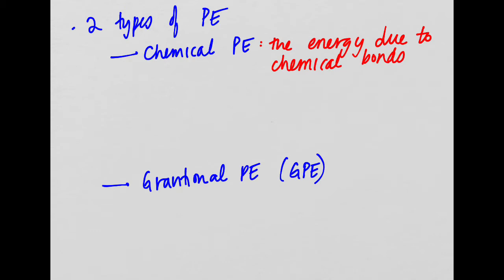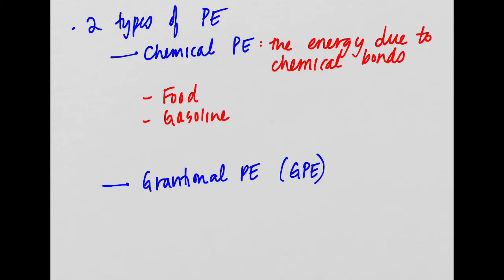All right, so the definition of our first one, chemical energy, is the energy due to chemical bonds. So some examples of things that have chemical potential energy are food that we eat and gasoline that we put in our car. These are both, in their own way, containing chemicals. Food contains chemicals. Gasoline contains chemicals. Chemicals have chemical bonds that hold atoms together.